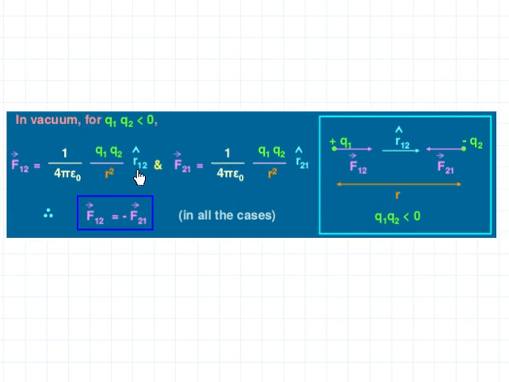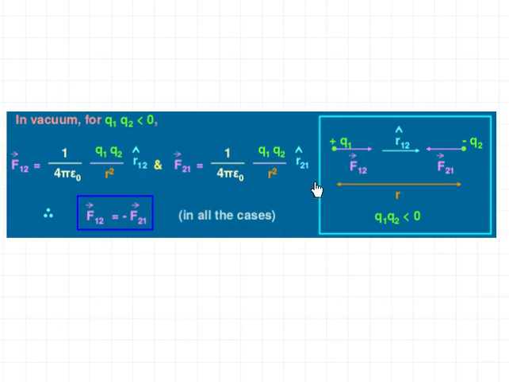That direction is from q1 to q2. Then what is F21? F21 is again 1 by 4 pi epsilon 0 q1 q2 by r square in vector form, so you multiply this with a unit vector which is r21.